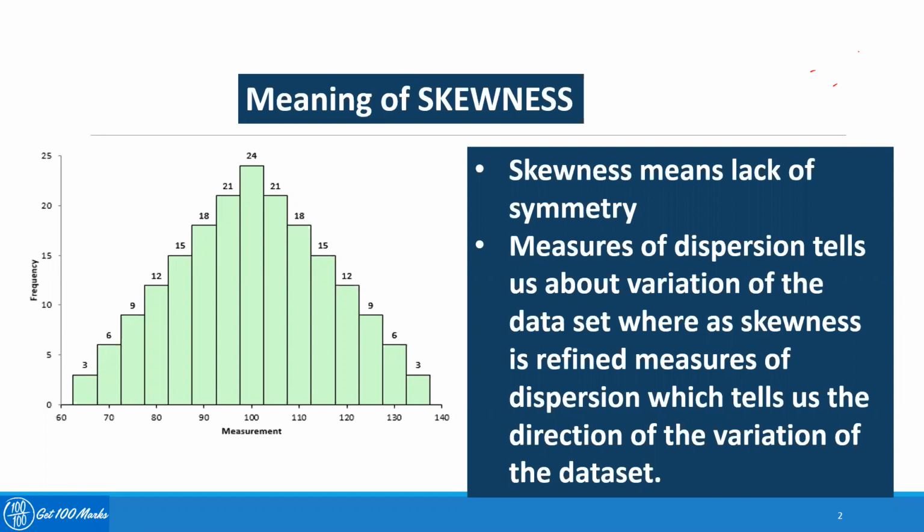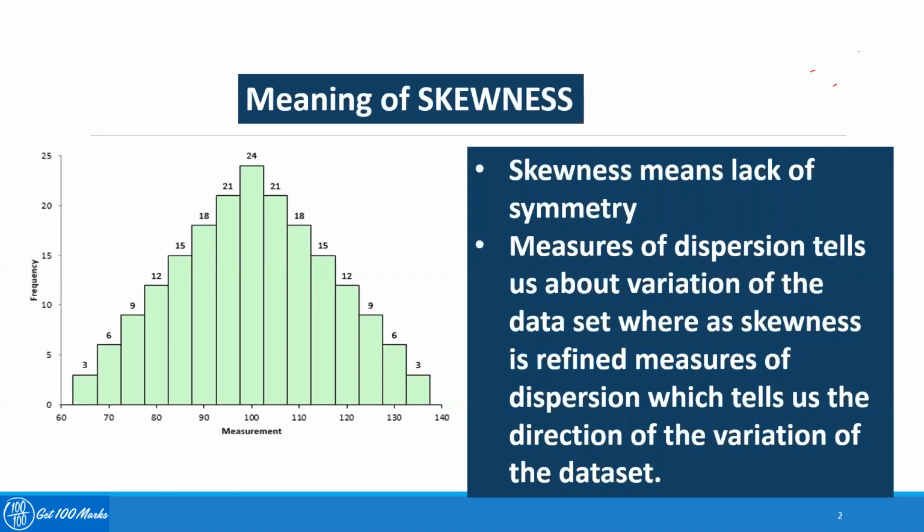Skew means to turn aside or to take a twist. Skewness is a measure of asymmetrical statistical distribution. When the distribution is not symmetric, which is not bell-shaped, where the mean, median, mode are not coinciding at one single point. These all are the different types of idea which are related to skewness. It characterizes the degree of asymmetry of a distribution around the mean.